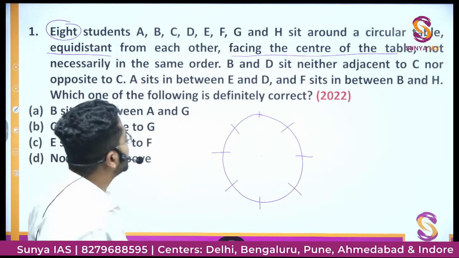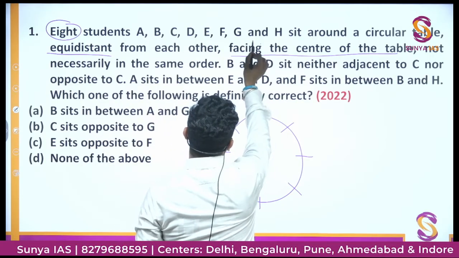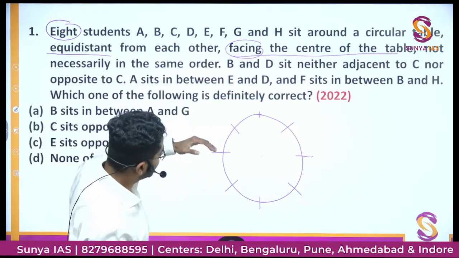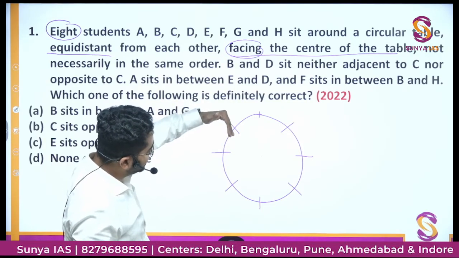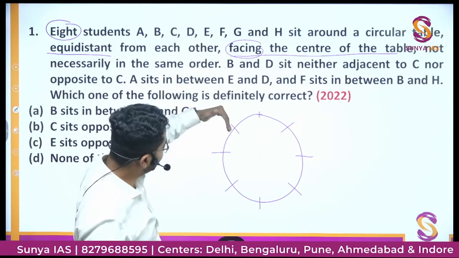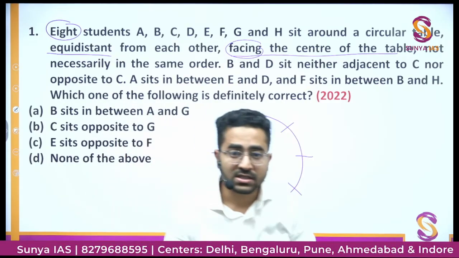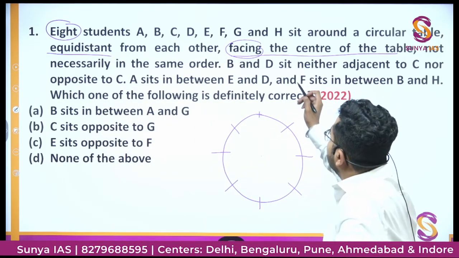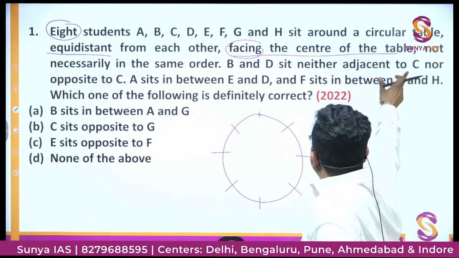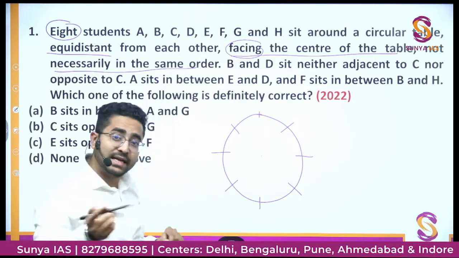So you need to keep in mind that they have given that these people are facing the center of the table, so everybody is like this. So this person's left would be this, because this would be his left hand, this would be right hand. Why? Because they have given you a very important line that all are facing the center of the table, not necessarily in the same order. This is another line, not necessarily in the same order.